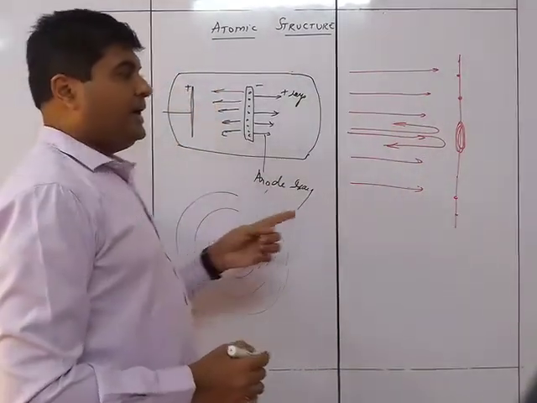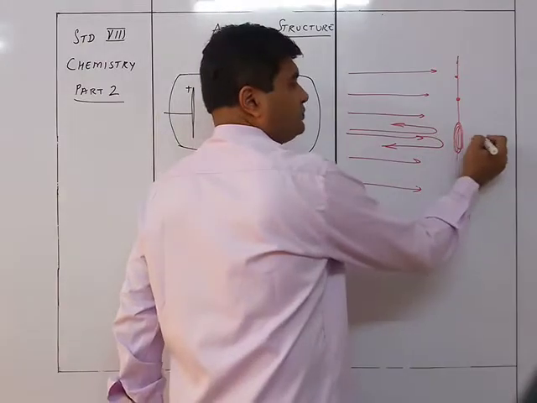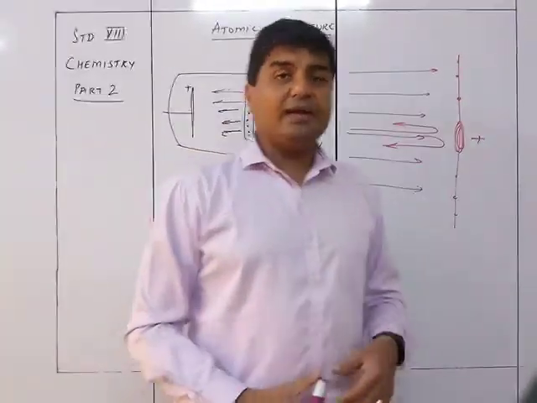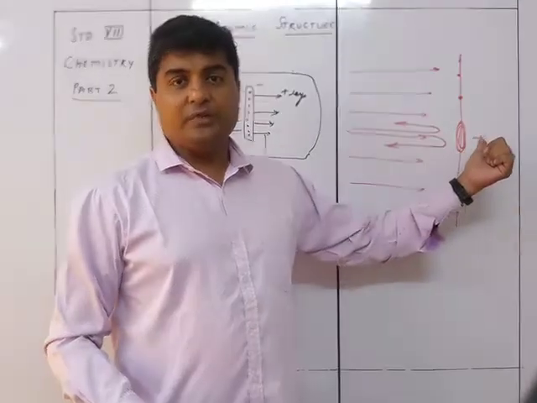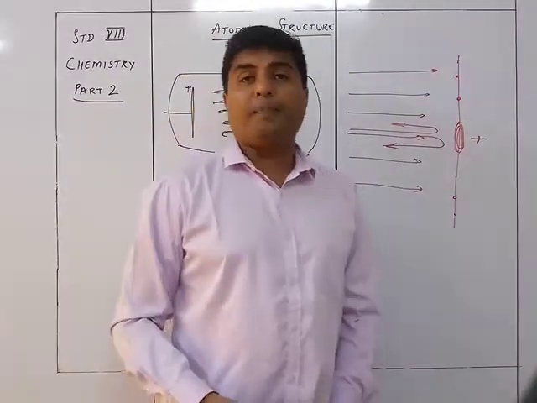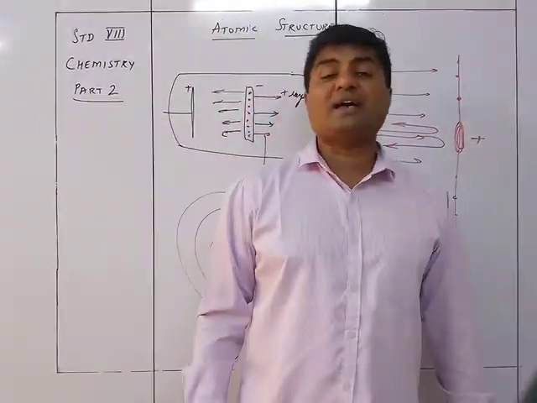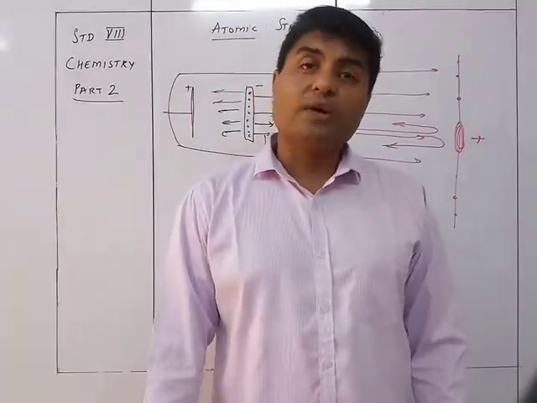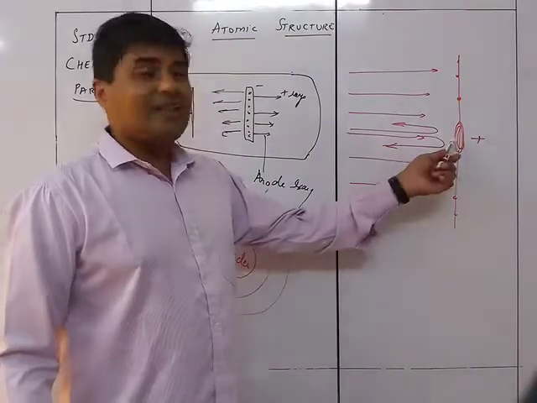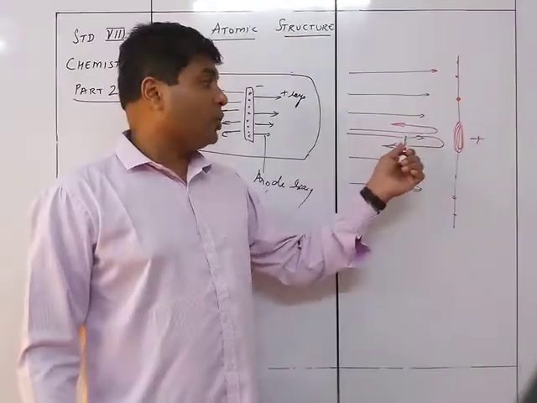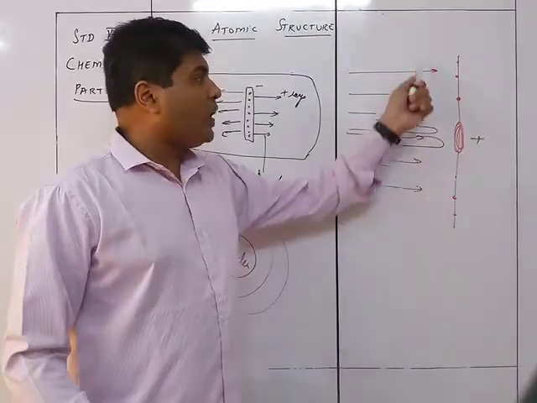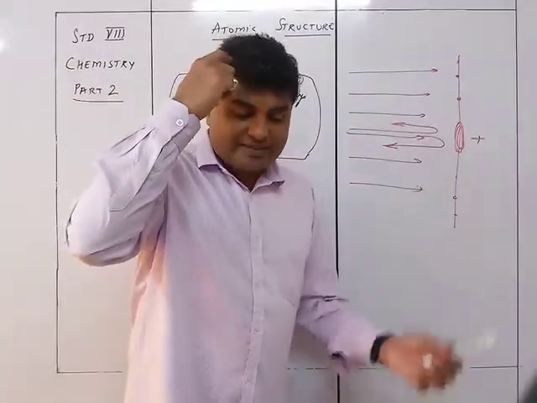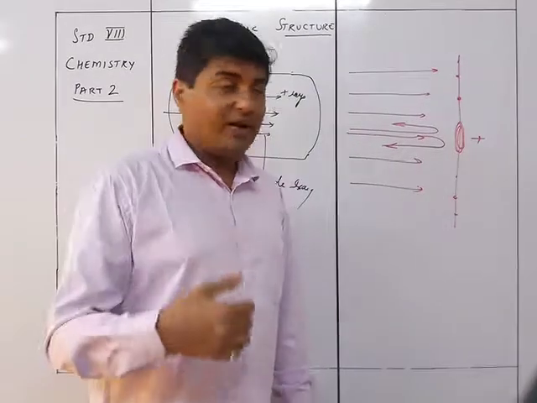This indicates that this is positive charge. Why? Because the alpha particles are positive, and only if this nucleus is positive is it going to repel. Unlike charges are going to attract each other, whereas like charges are going to repel each other. So due to like charges repelling each other, we come to know that in the center, because nowhere else did it happen that the particle returned back, only the center ones were the ones getting reflected back.